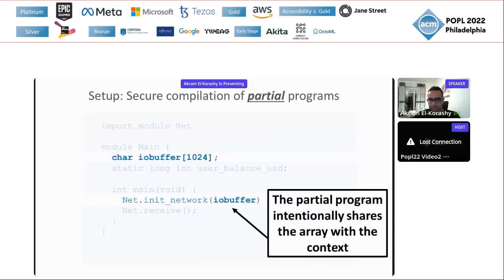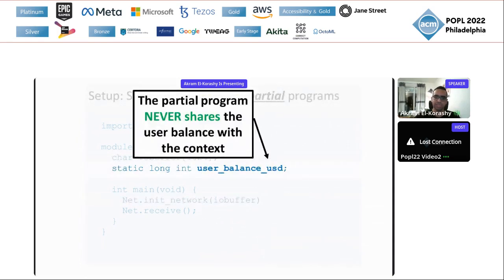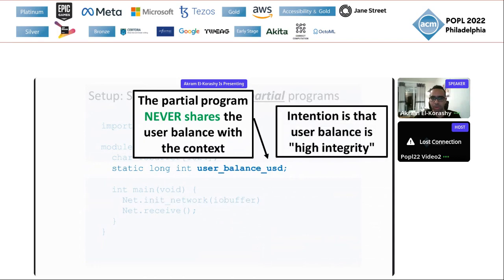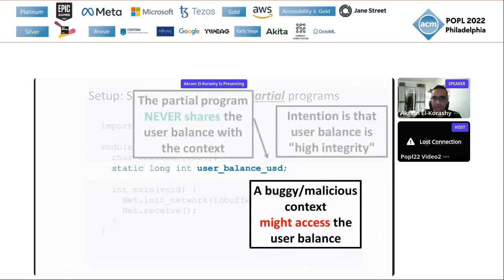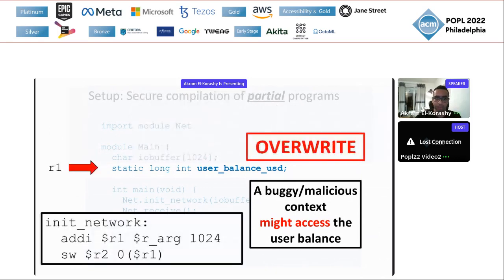And notice that the partial program intentionally shares some memory with the context. It shares this array IO buffer with the context. There's also some other memory that it never shares with the context, namely this user balance variable. The intention is that this user balance is high integrity. And recall that the risk is that the context is buggy or malicious, which means that it might access the user balance against the intention of the partial program.